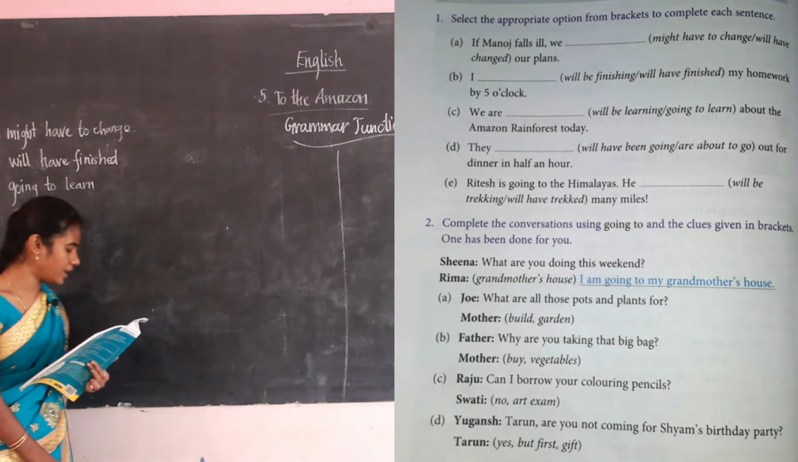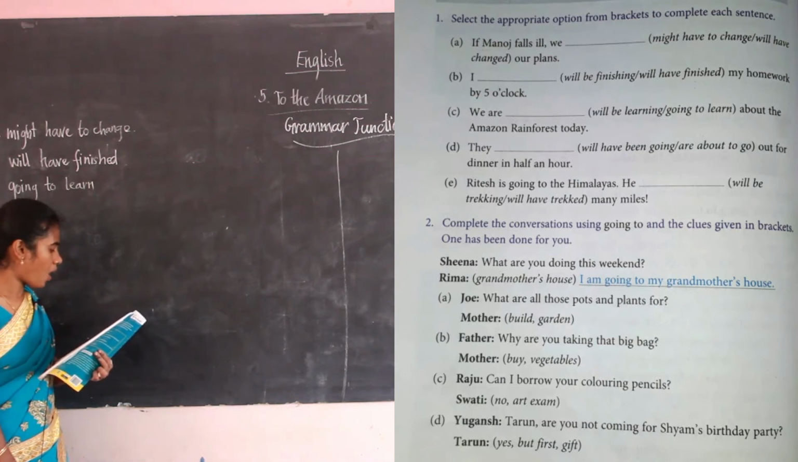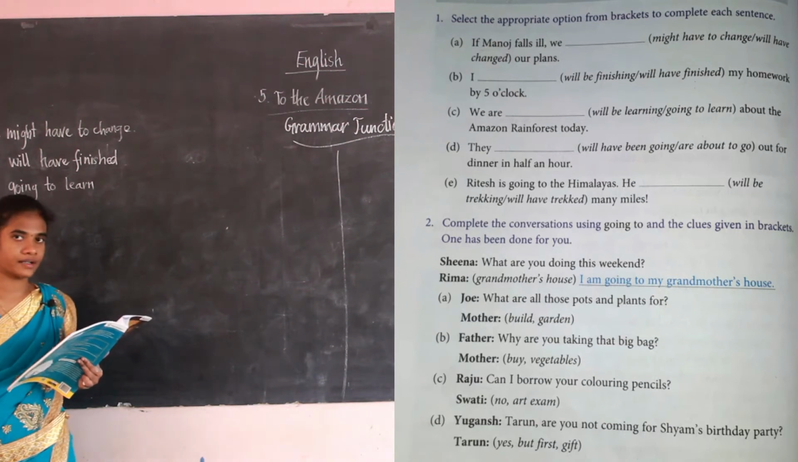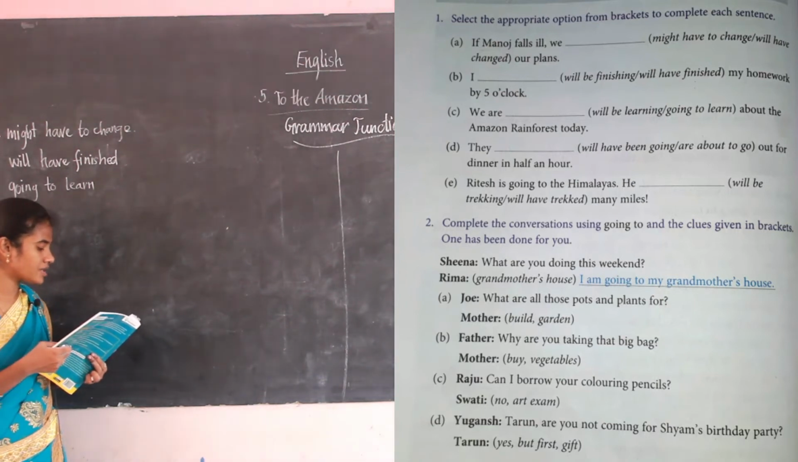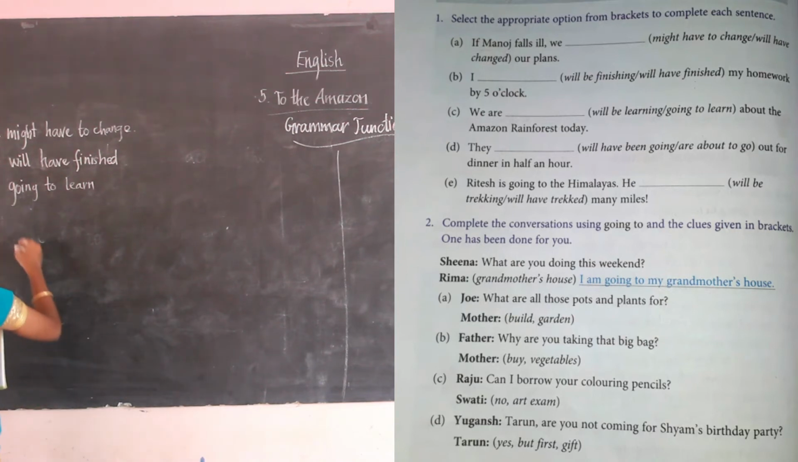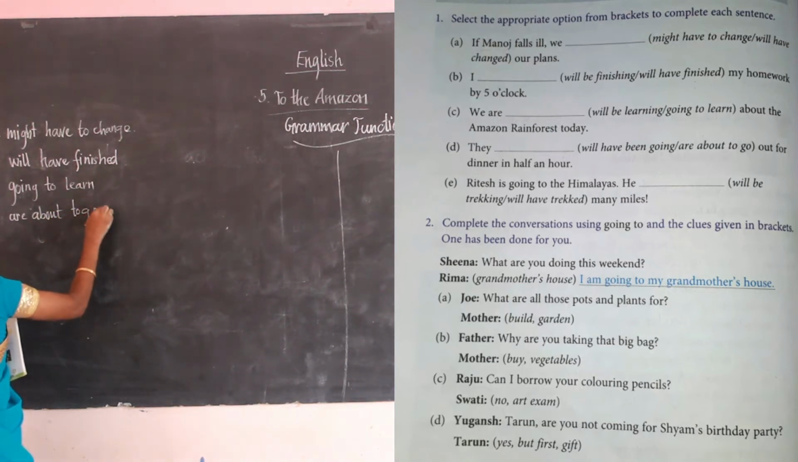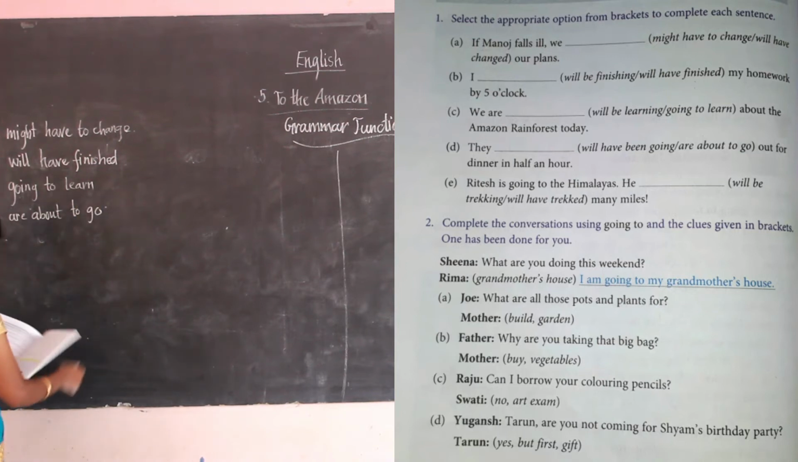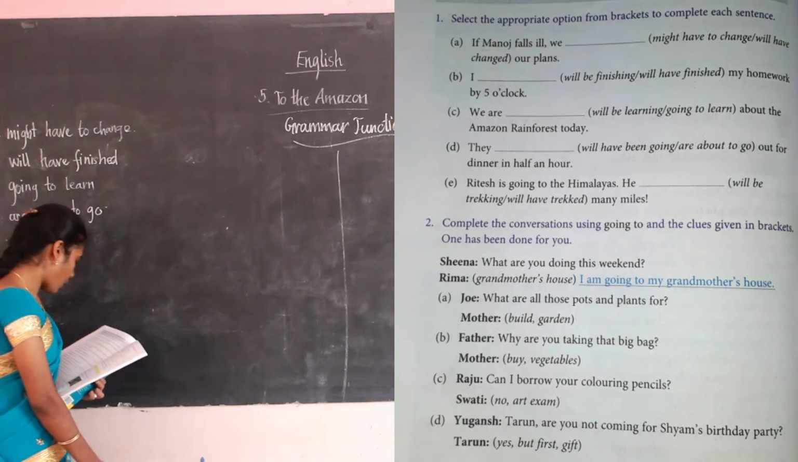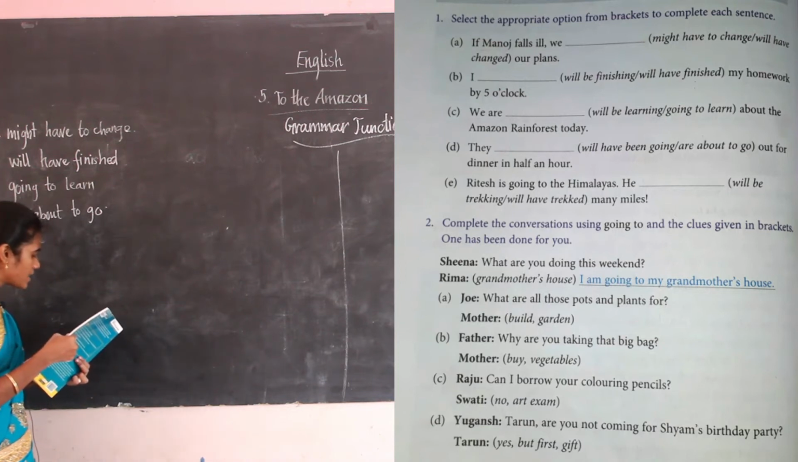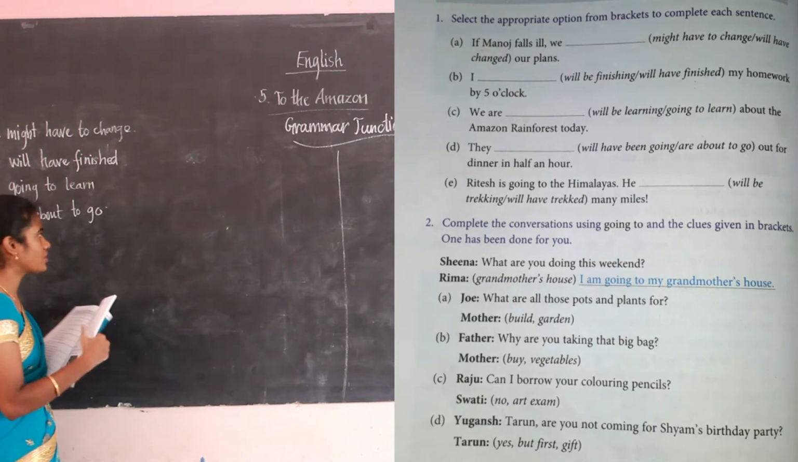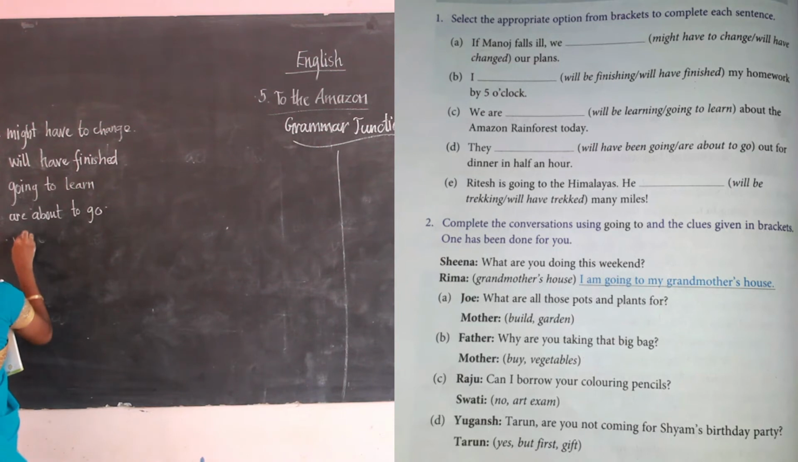So the next one, D: They dash out for dinner in half an hour. They are about to go. Okay, they are about to go. The next, E: Pritish is going to the Himalayas. He dash many miles. He will be trekking. Okay, he will be trekking.